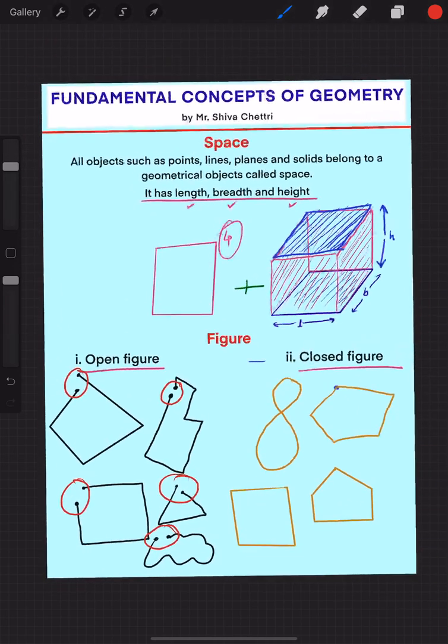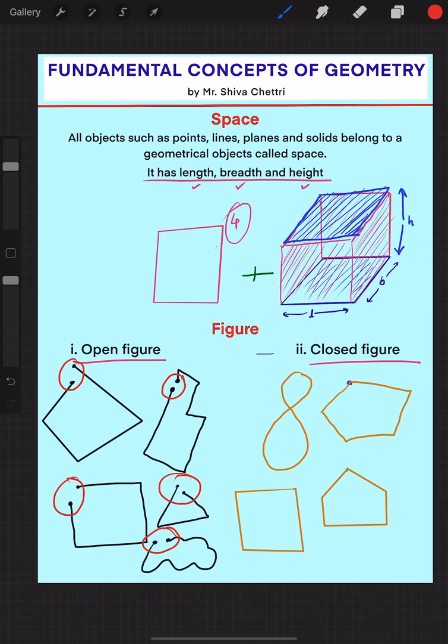So the starting and the ending point should meet at the same point. The figure that begins and ends at the same point is called a closed figure. And the figure which does not meet this criterion, where the ending and the beginning do not meet at the same point, becomes an open figure.